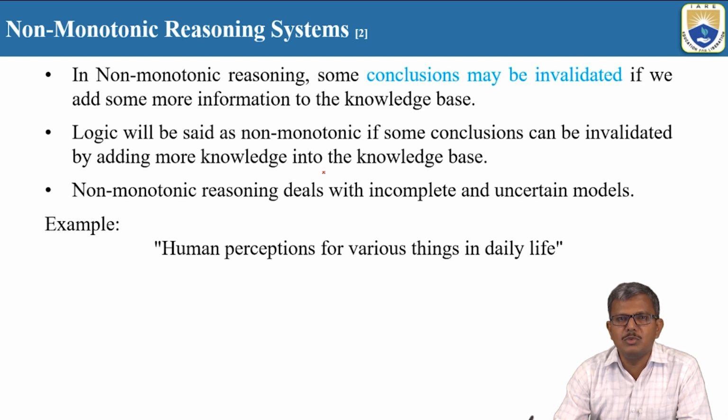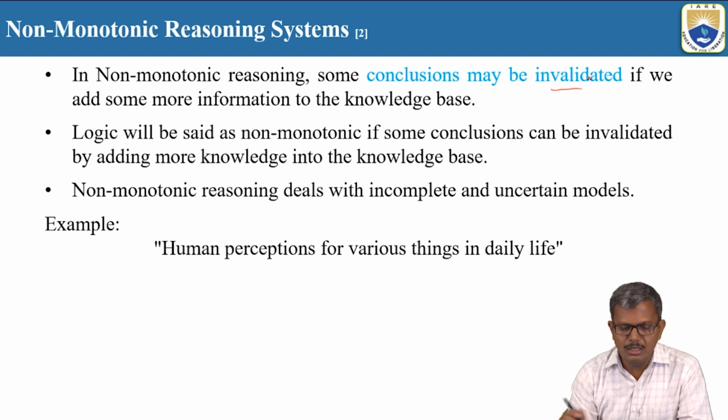But when it comes to non-monotonic reasoning systems, the conclusion is going to change regularly. In one particular case, the conclusion may be proven true, or S. But when we add new knowledge to the knowledge base, this S may become no. We will see how conclusions differ in non-monotonic reasoning systems. Especially in these reasoning systems, the conclusions may be invalidated.